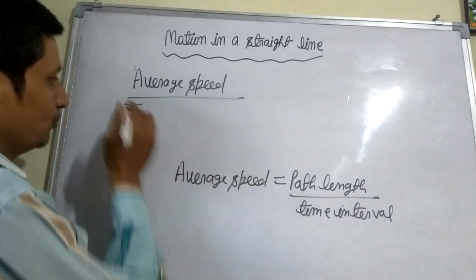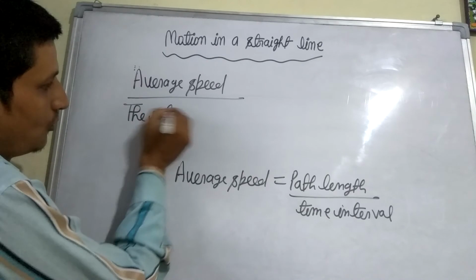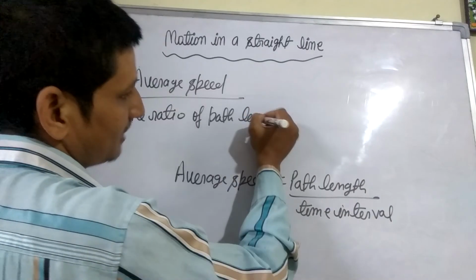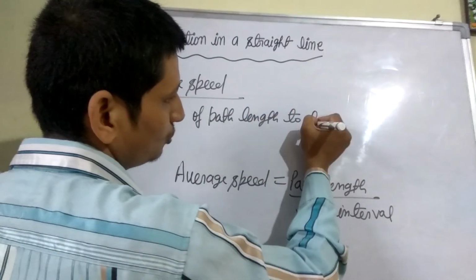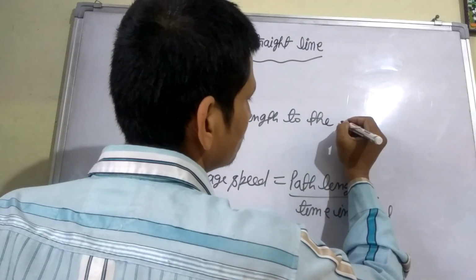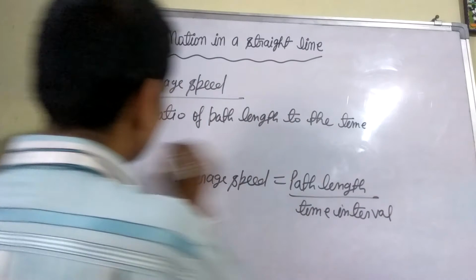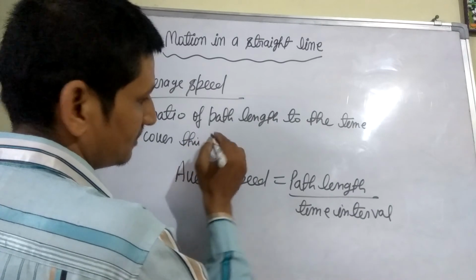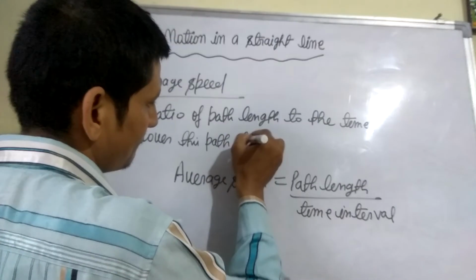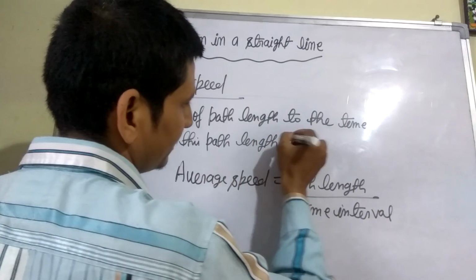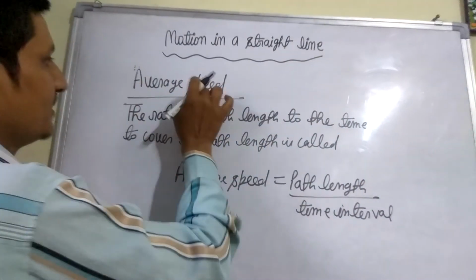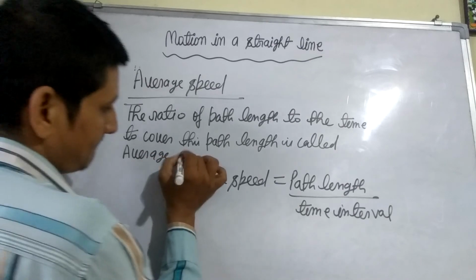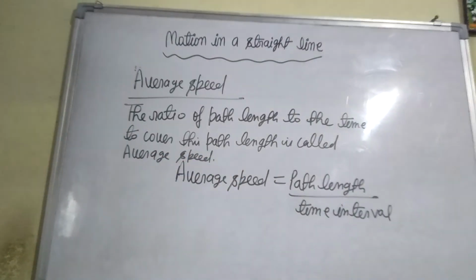The ratio of path length to the time to cover this path length is called average speed.